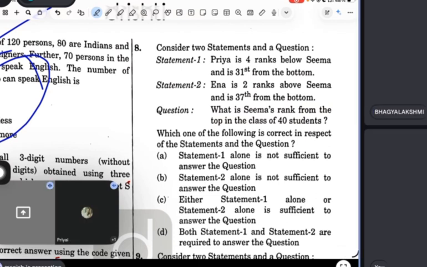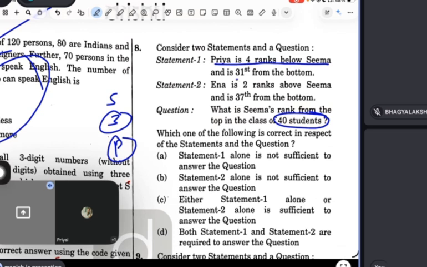Now let's try to solve it in just 1 minute. The question is saying there are a total of 40 students. Priya is four ranks below Seema. Suppose this is Seema and this is Priya, and there are three students between them, so Priya will be four below.